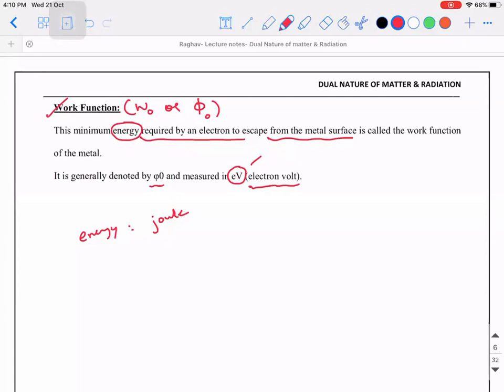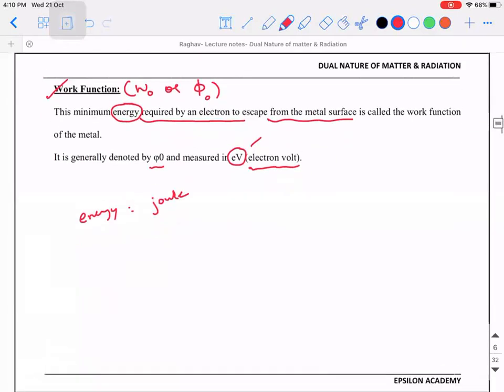Right. 1.6 into 10 to the power of minus 19, okay, that's the right value. But how did you get it?